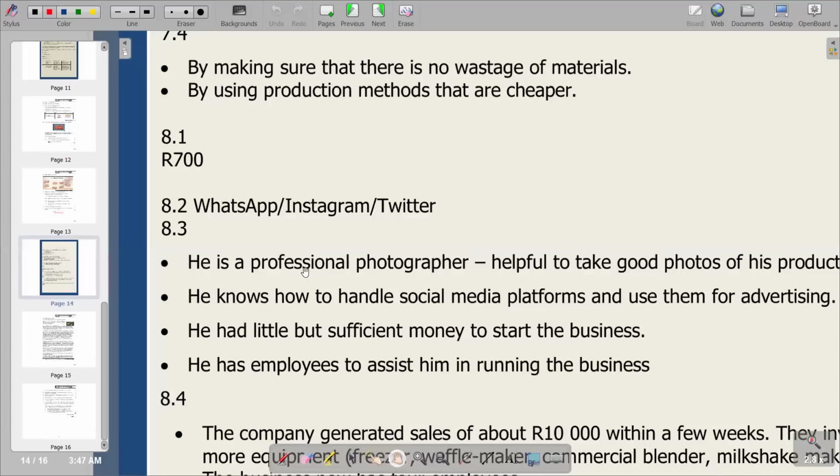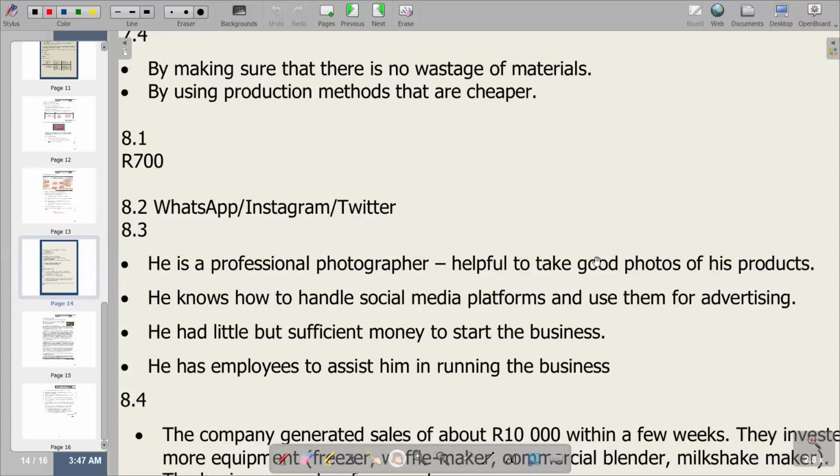Going to our other section, you see that the first one is saying he is a professional photographer. He helps people to take good photos for his product.